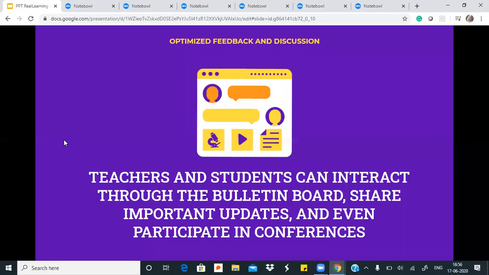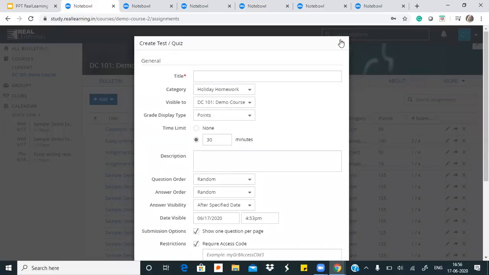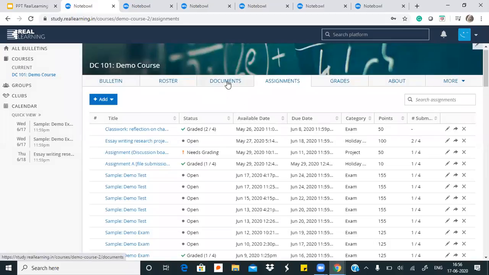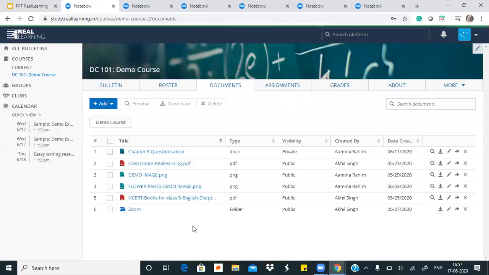So they will be able to do that from here. So there is the bulletin in that case. So I will come to the teacher screen to see where this can happen. First, we can discuss documents. So we're at the teacher's dashboard.